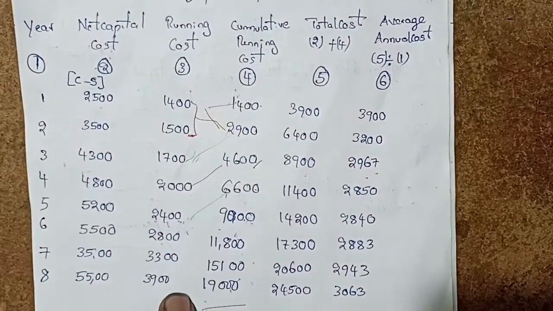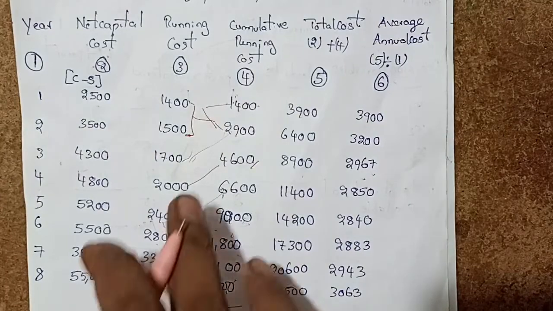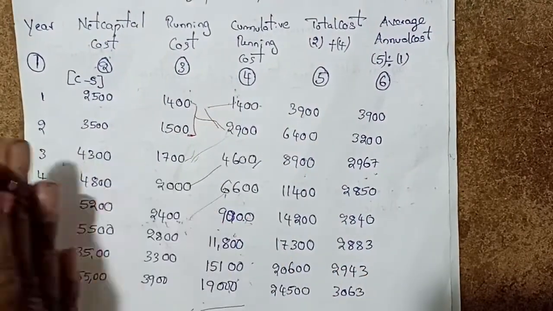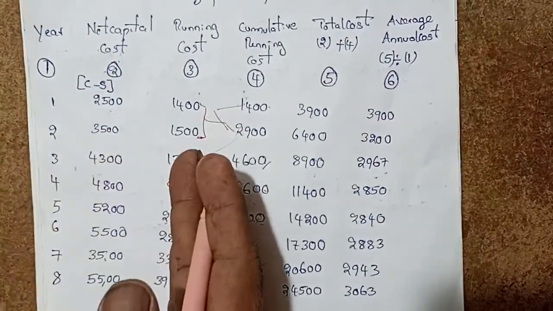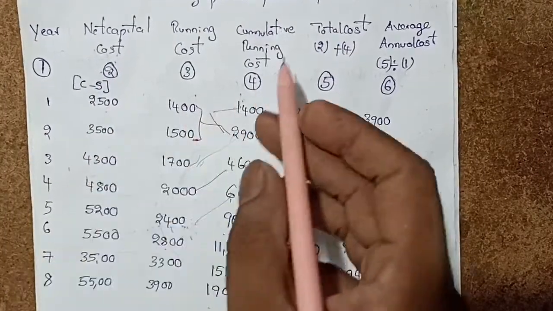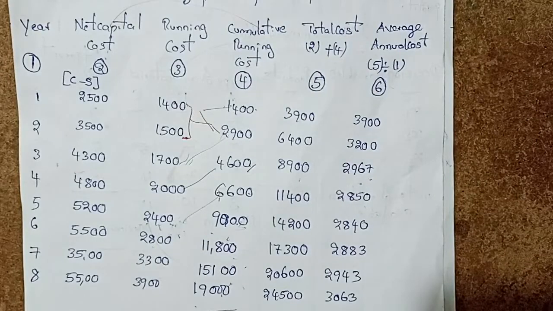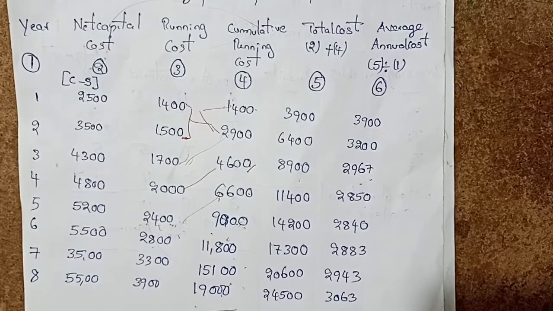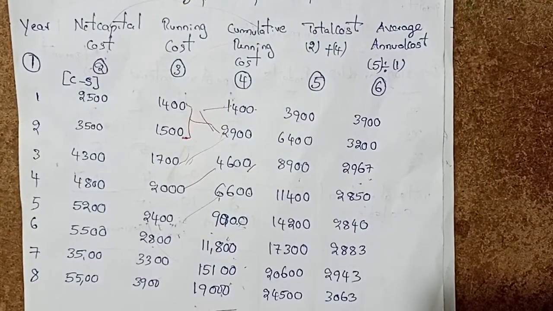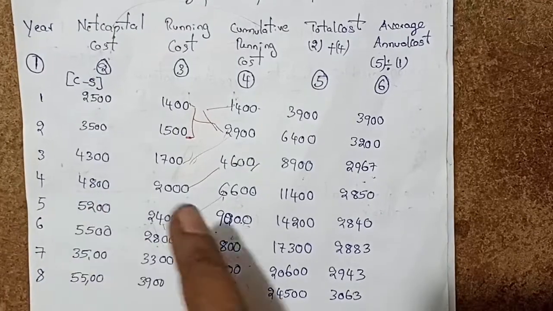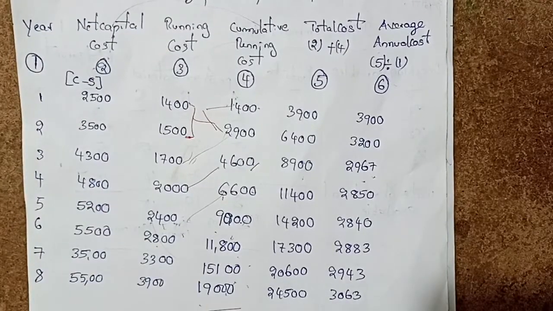So just import the running cost. You can start with running cost, cumulative running cost, and net capital asset. You can write this also for your convenience. Chart showing optimal replacement method from the examination point of view. So we start with net capital cost, running cost, and cumulative running cost.